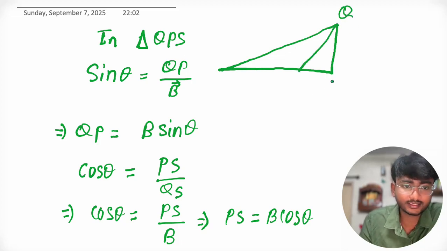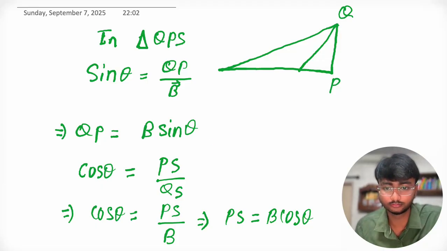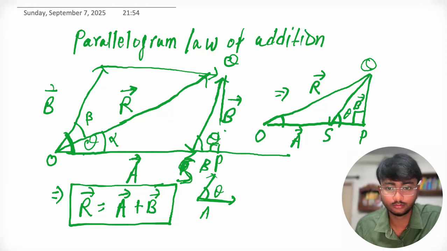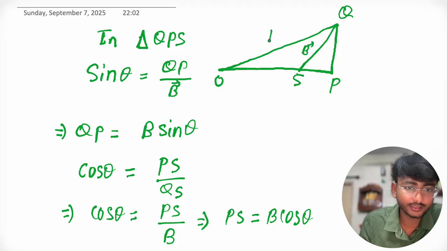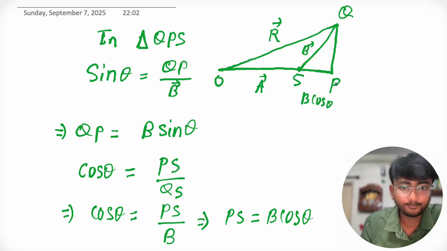This is Q, this is P, this is S, and this is O. This is B vector, this is R vector, this is A vector. PS is B cos theta, and QP or PQ is B sine theta. So this is B sine theta.